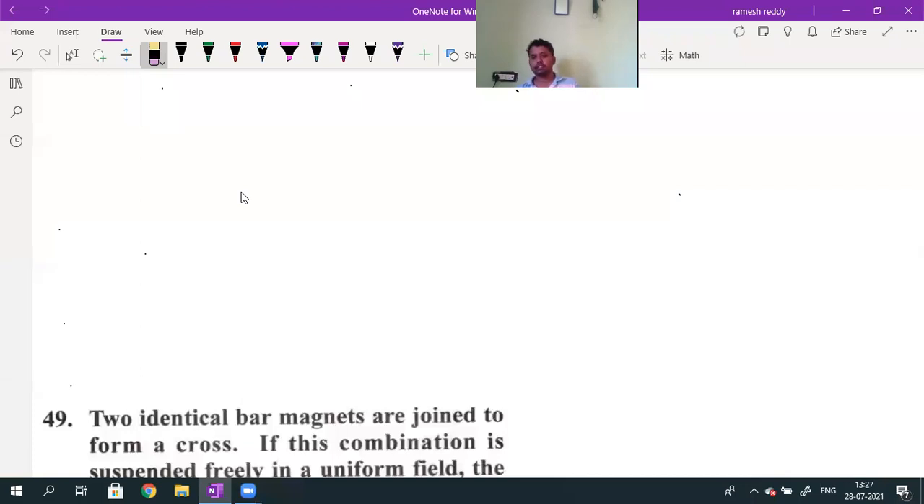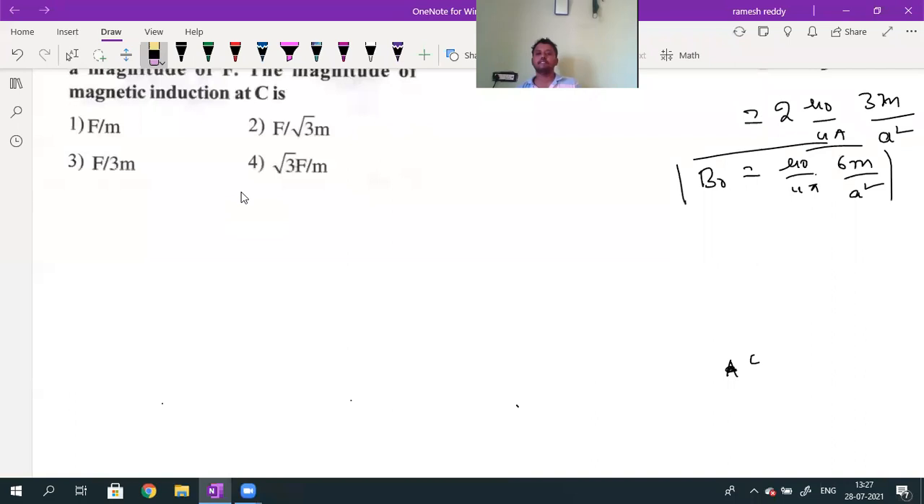Next question. So this is the answer for this last question. B naught value will be equal to mu naught by 4 pi into 6m divided by a square.